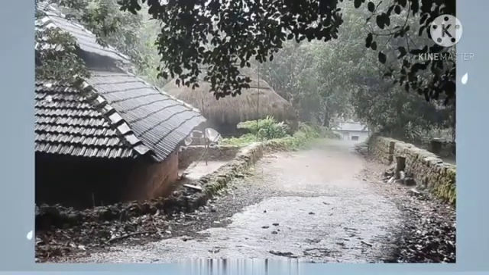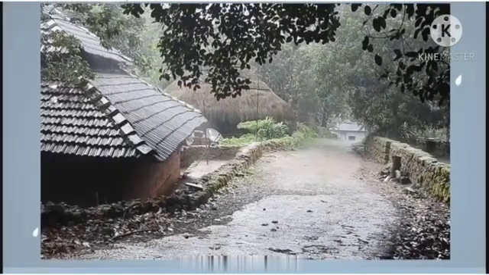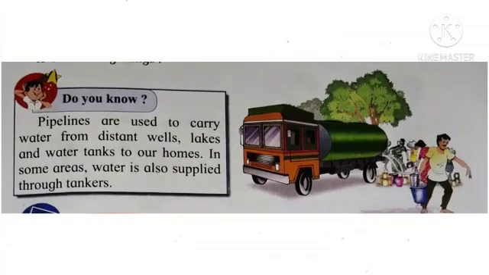See this place, Konkan in Maharashtra. In Konkan also there is enough rain, heavy rain. But in Konkan also you will see that during the dry season, meaning during the summer season, these people have water shortage. Children, do you know? Pipelines are used to carry water from distant wells, lakes and water tanks to our homes. In some areas, water is also supplied through tankers.